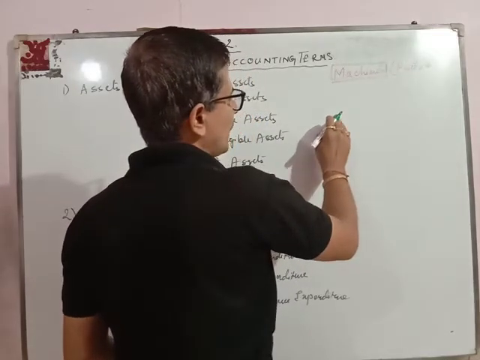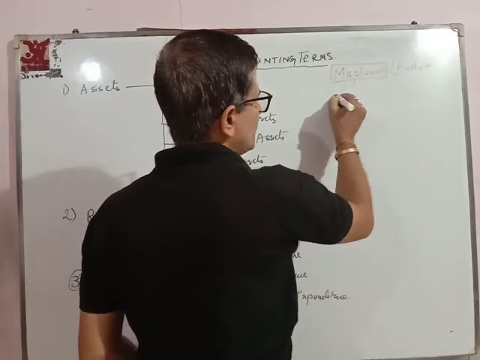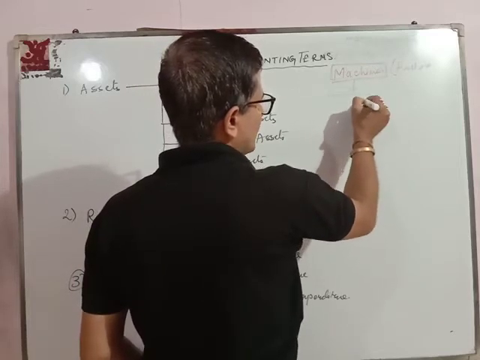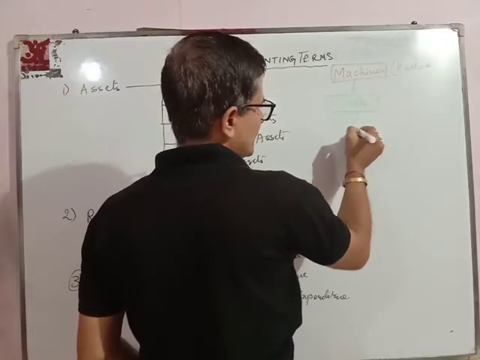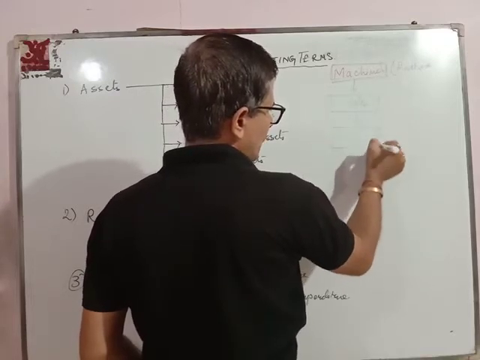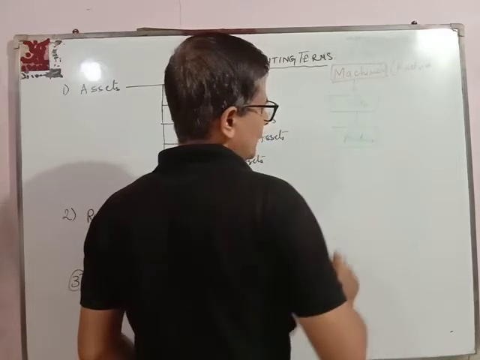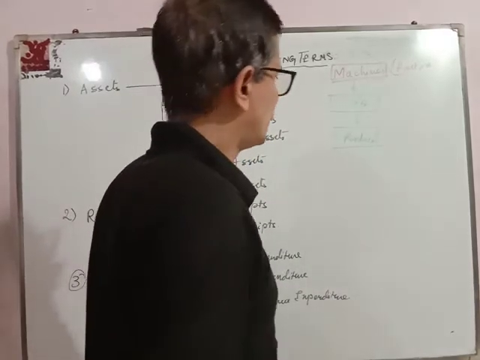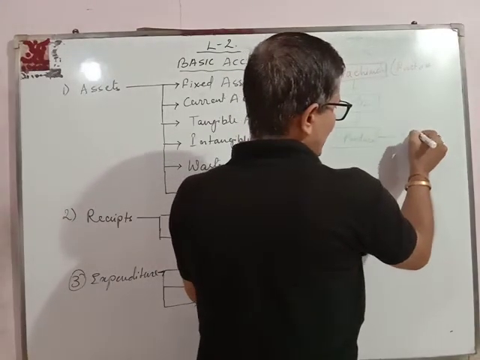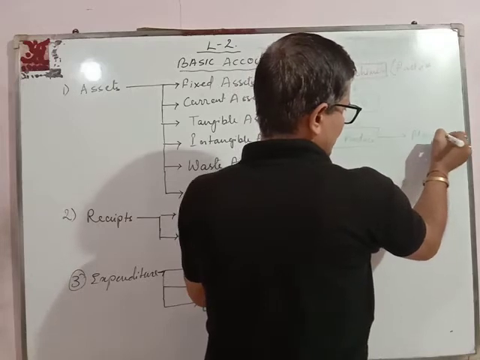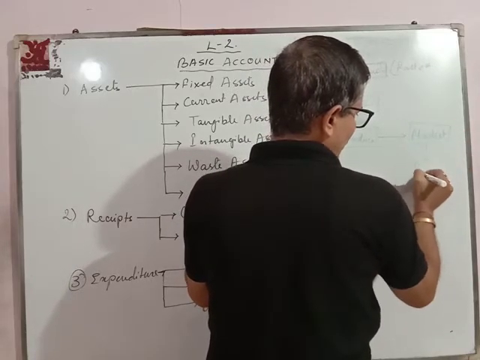Now why do we call it an asset? Because a factory will use it for 10 to 12 years, and during these 10 to 12 years he will produce lots of goods, and by selling those goods into the market he will earn profit.